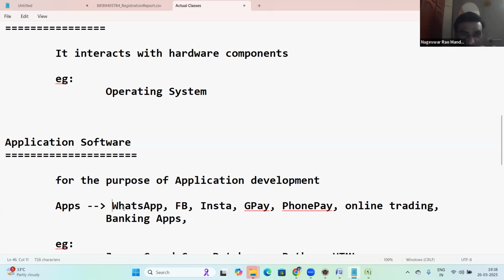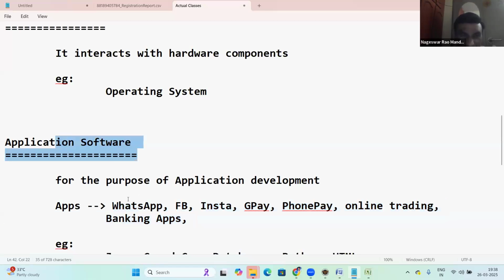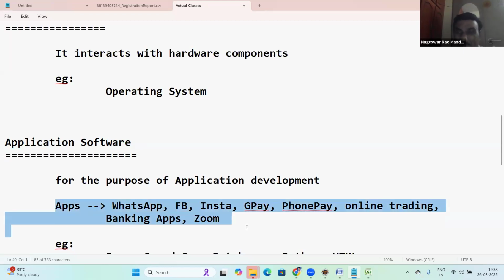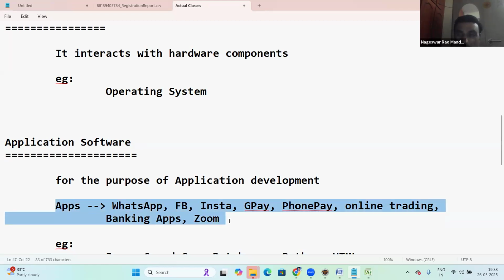These are all the applications, right? To develop this kind of applications, we need some software. Even Zoom is also an application, a meeting application. To develop these kinds of applications, not only these, but also school management, college management, hospital management, insurance domain, banking domain, e-commerce, there are many applications, right?